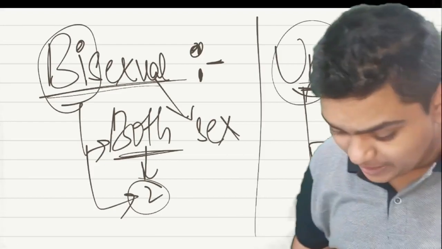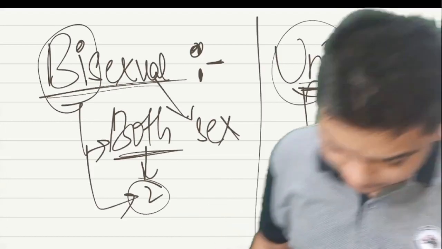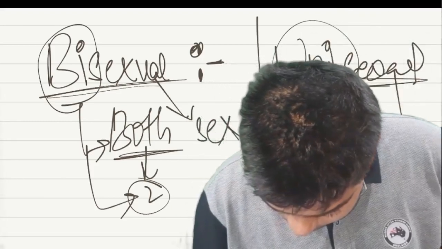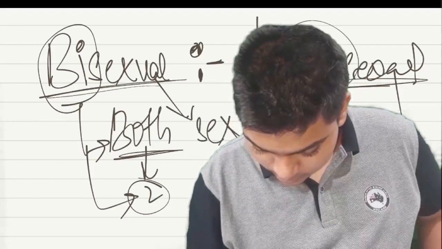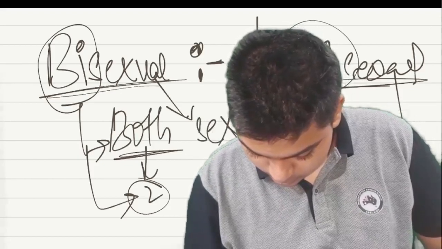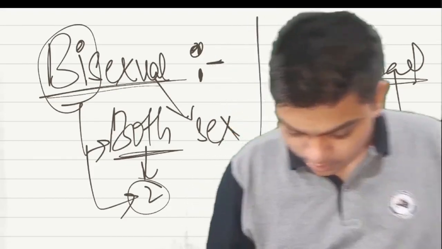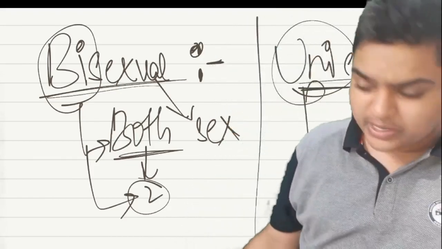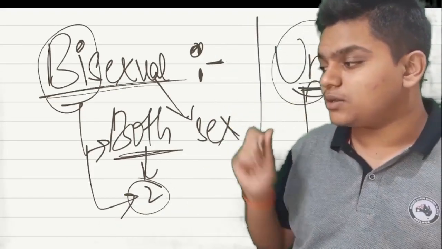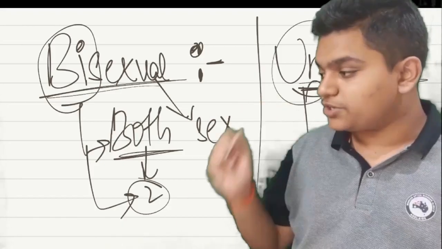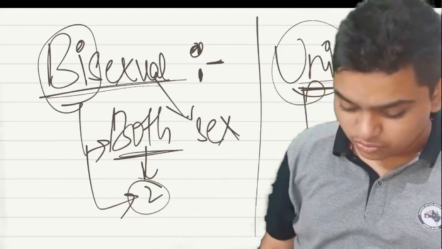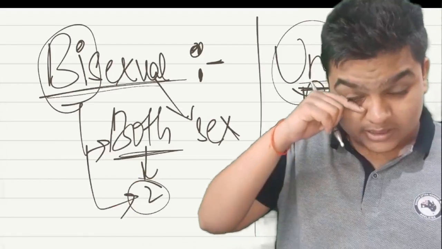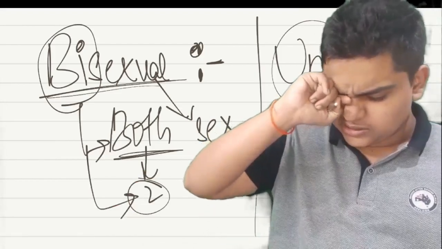Coming to the examples, in unisexual, an example in animals is we humans. Humans are unisexual, we are not bisexual. Coming to bisexual plants, there is Hibiscus rosa-sinensis or China rose.